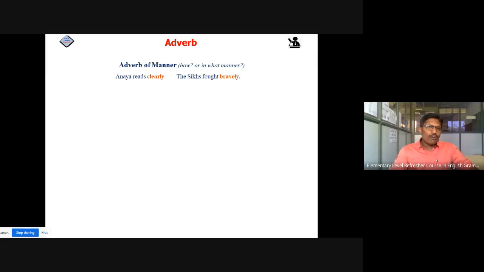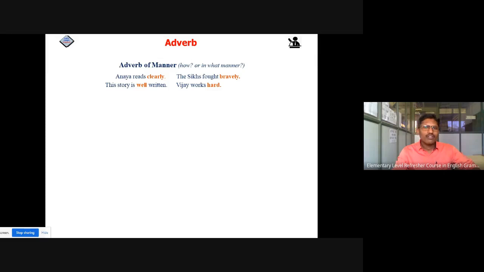Let's see adverb of manner. It means how, or in which manner something is done. Ania reads clearly. How does Ania read? Clearly, that is the manner. The Sikhs fought bravely. How did they fight? The story is well written. In which manner is it written? Well written. Vijay works hard.